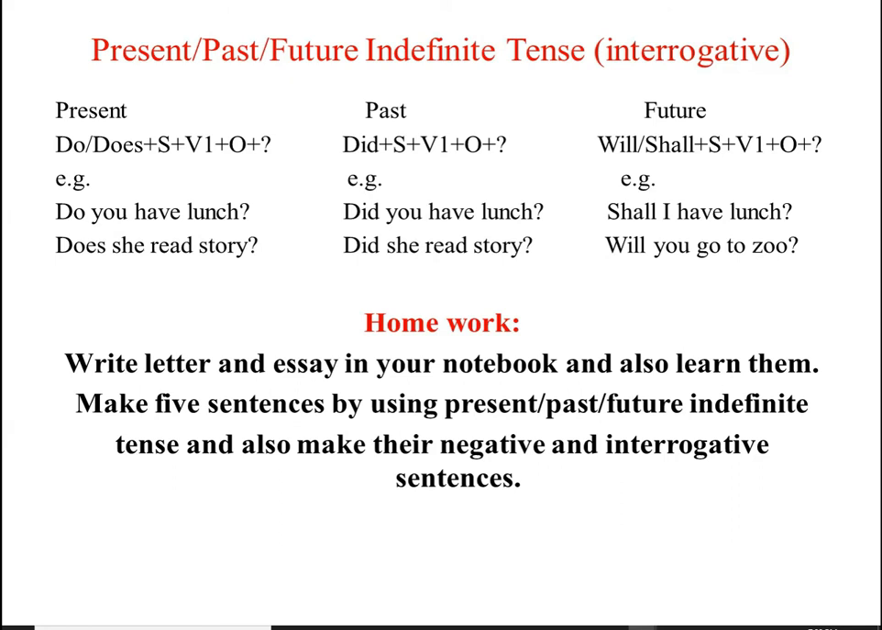Now, future indefinite tense. In future indefinite tense, we will write helping verbs will or shall before subject, then first form of verb, and then object, and then question mark. For example, will you help me? Shall I watch TV? Question mark. Understood? Okay, I hope you have understood.